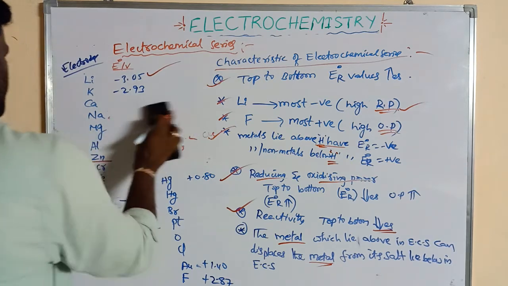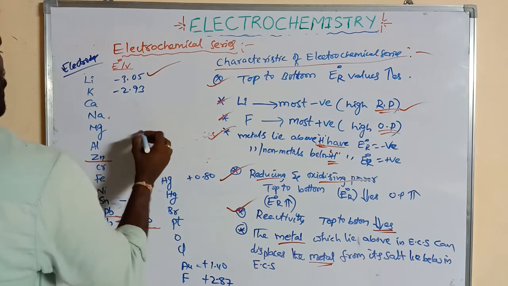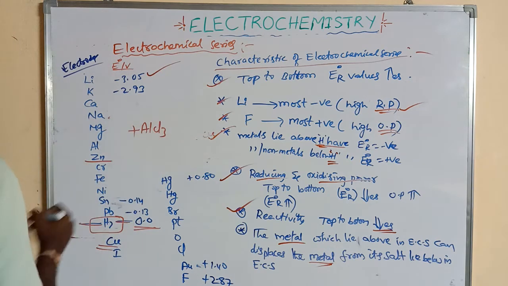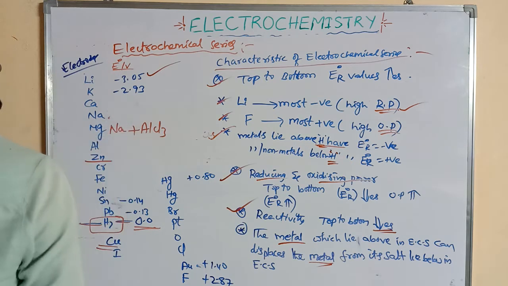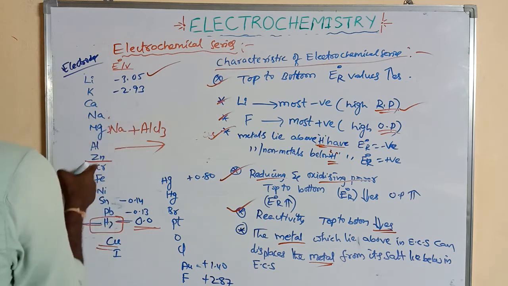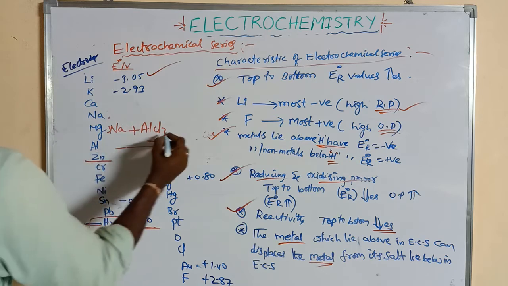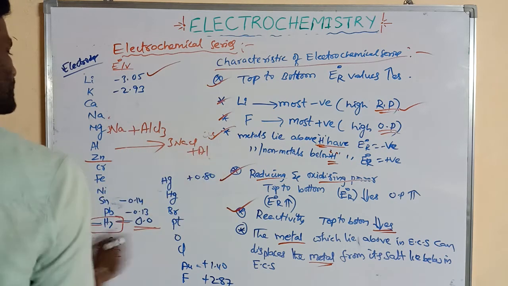Now you can write another reaction. Aluminum chloride can be reacted with Na, so that can take place: 3Na. Here the sodium is present above the aluminum, so it can displace it, giving 3NaCl plus Al.